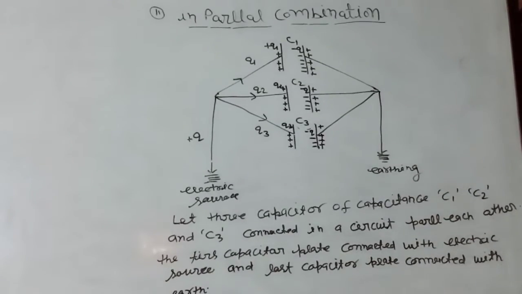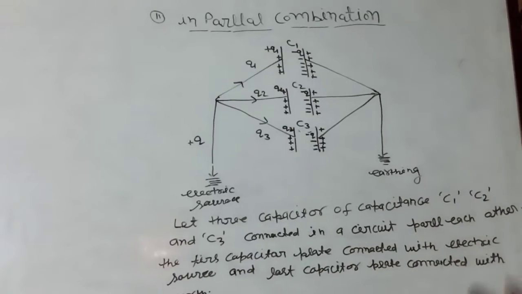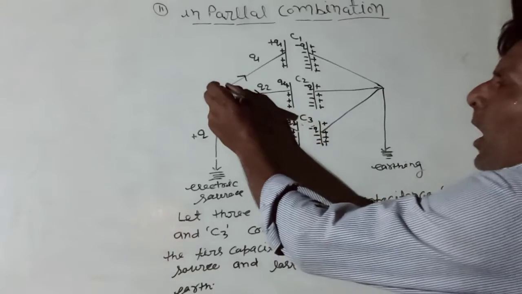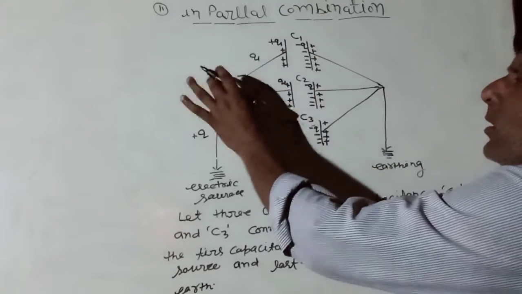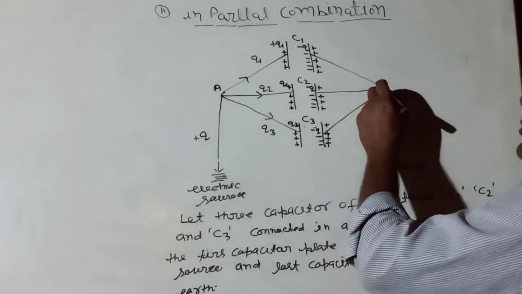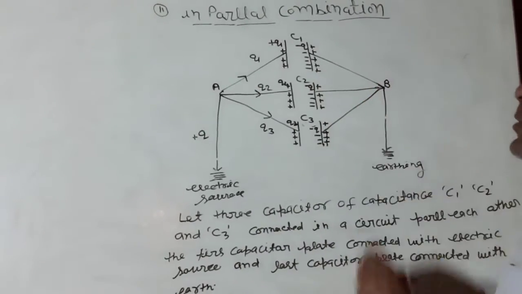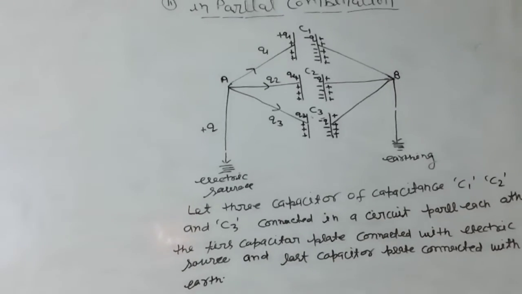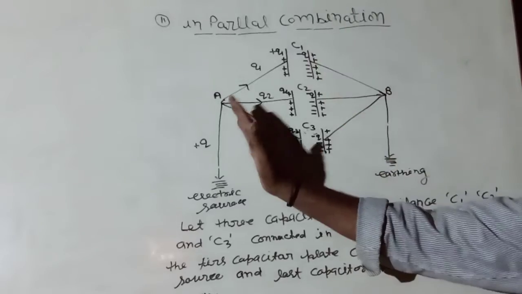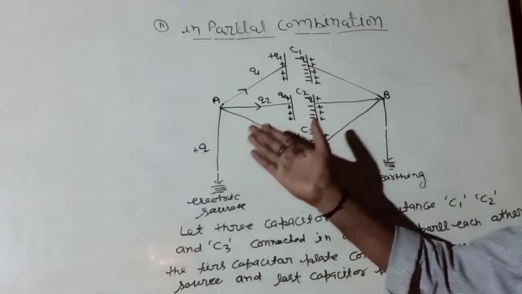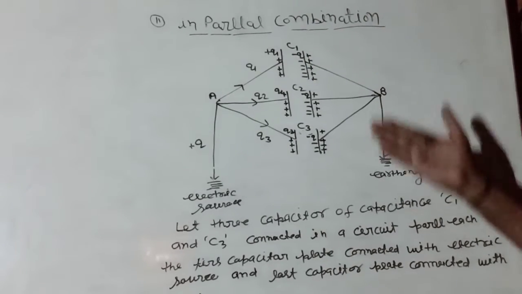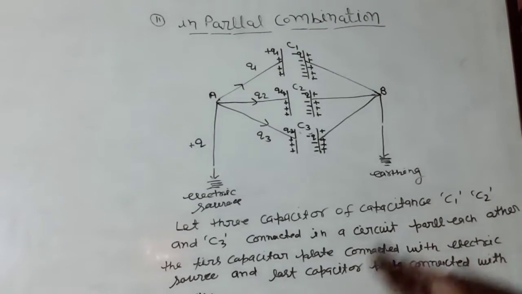Next, parallel combination. What is the parallel combination? When all positive terminals of electronic devices are connected at one point and all negative terminals are connected at the other point, it is called parallel combination. Once again, when all positive terminals of the electronic devices are connected at one point and all negative terminals at the other point, it is called parallel combination.